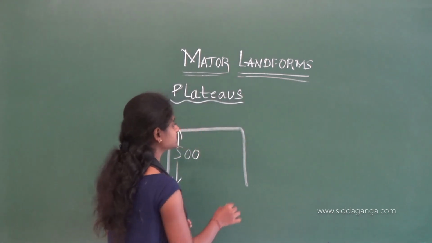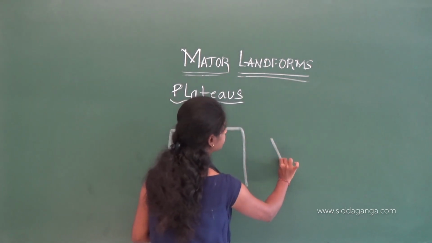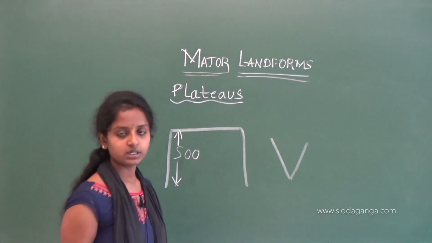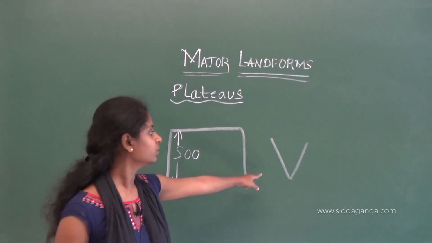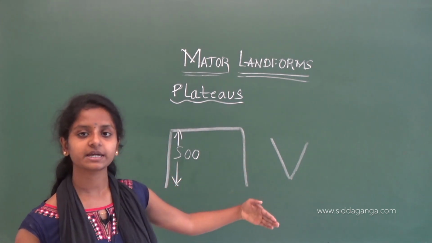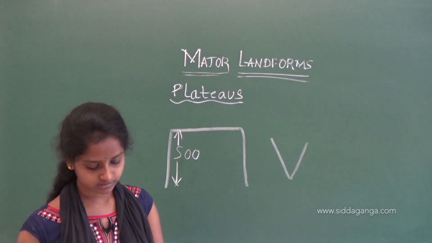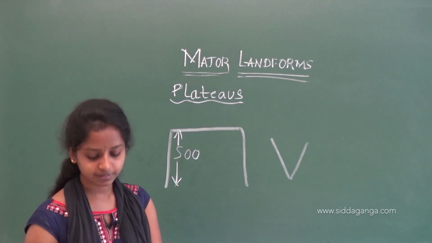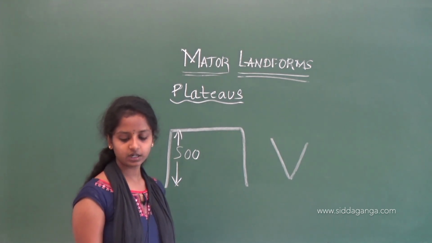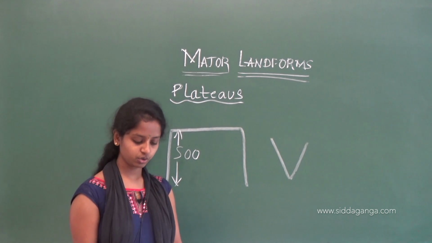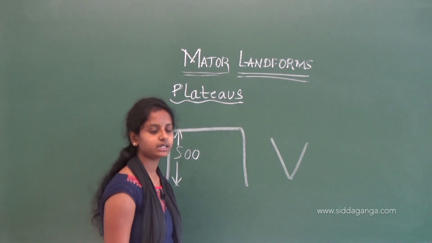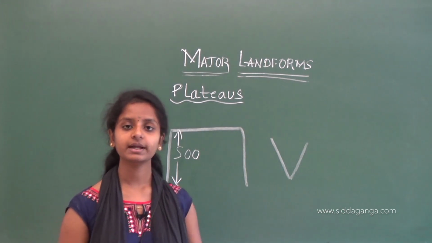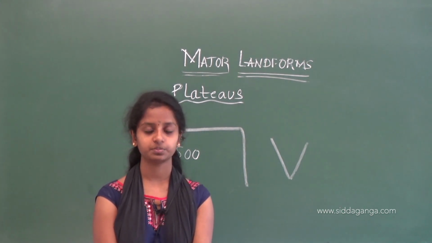So plateaus will have this kind of steep sided canyons. The example is the Grand Canyon in the Colorado Plateau in USA.